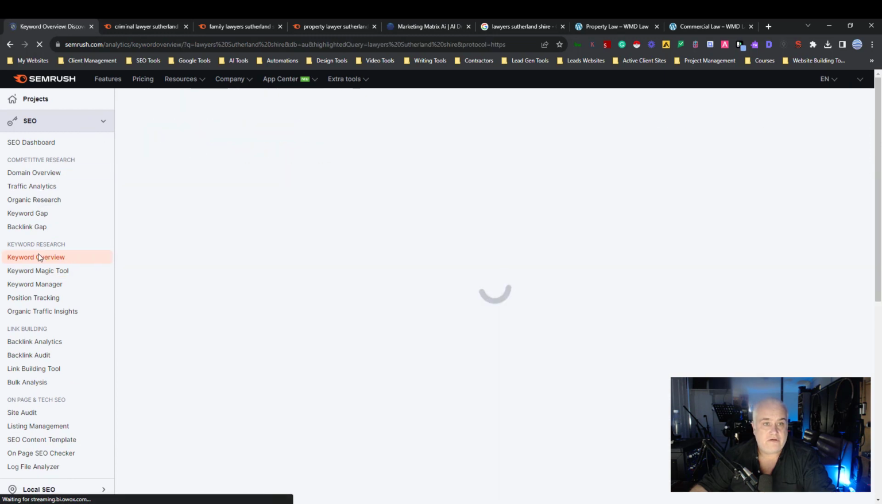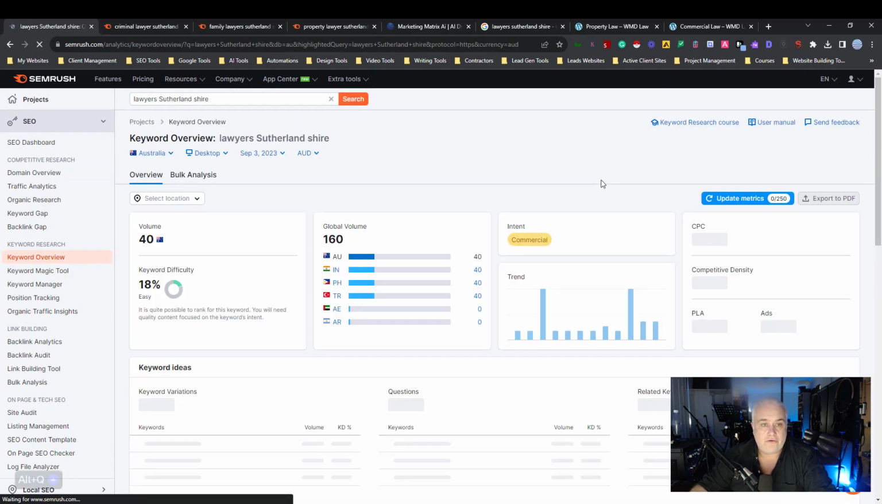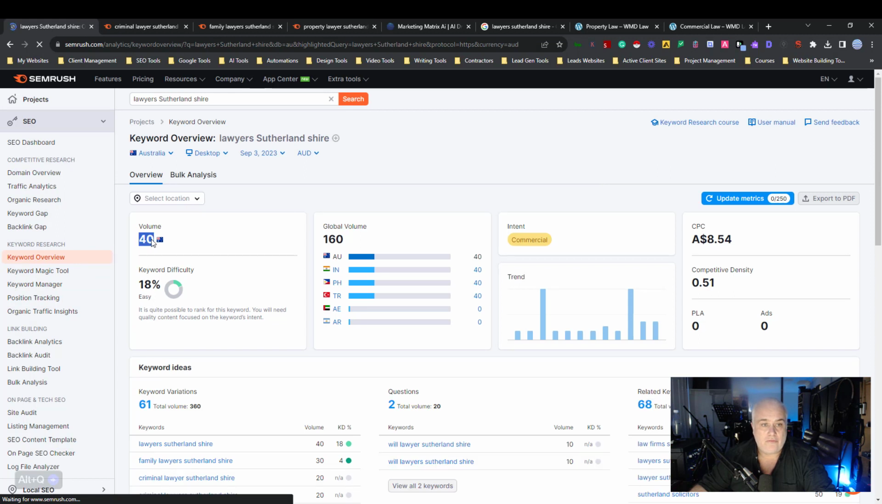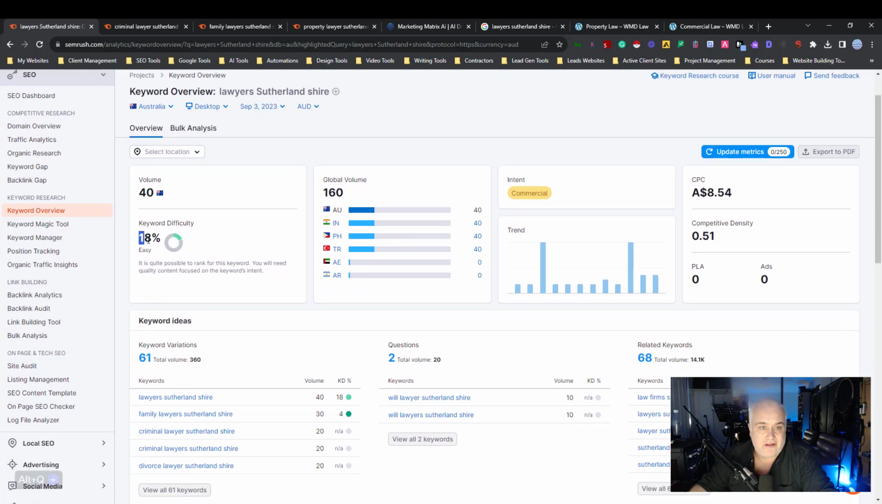keyword magic, let's go into results for the overview. So you're getting a 40 volume a month. So that's 40 people looking for lawyers in the Sutherland Shire every month. They're typing this term in, right? You can see here the keyword difficulty is 18. So that's pretty easy, guys.